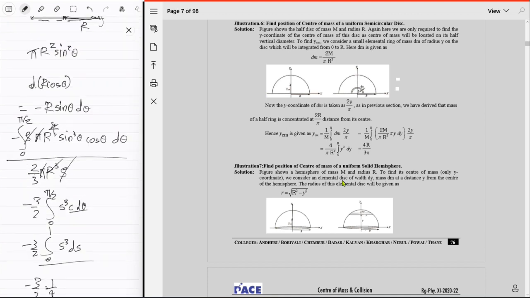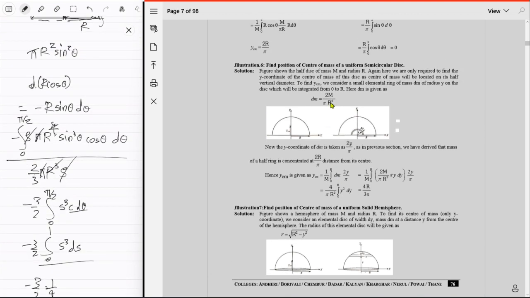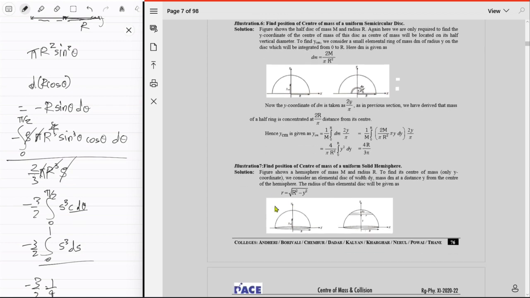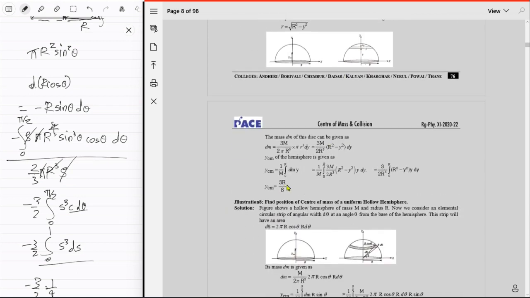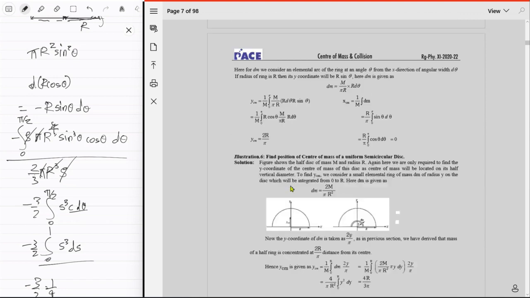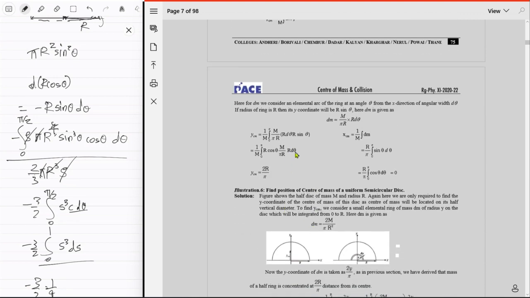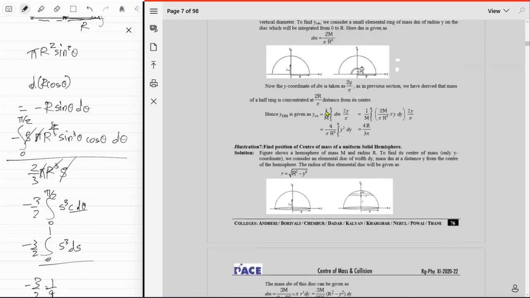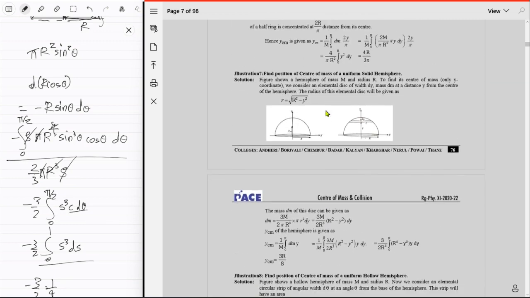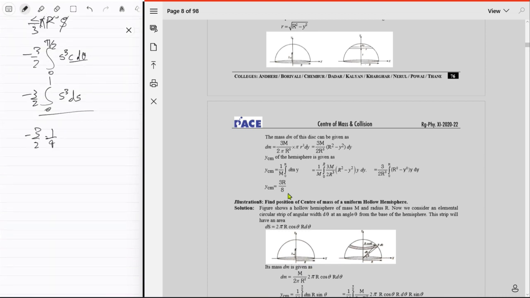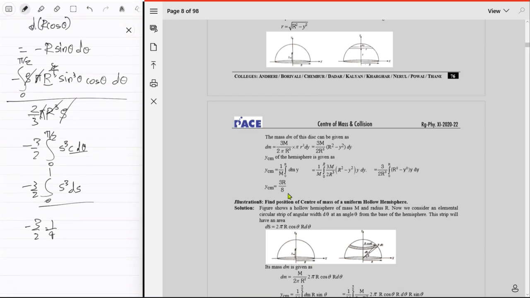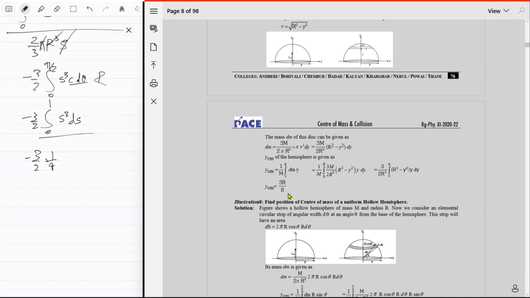Did I mess up somewhere? Probably not. So it's a uniform hemisphere. We just want a complete solid hemisphere, so they are doing it like that. So where's the mistake? There's no pi involved. There was a pi involved in the hollow hemisphere thing, right? Here there's no pi involved. Where did that go? Just 3 upon 8 r. Okay, whatever. Oh, there's a capital R missing, because that didn't actually get cancelled, and we have to write that over there. Okay, so this is the thing.